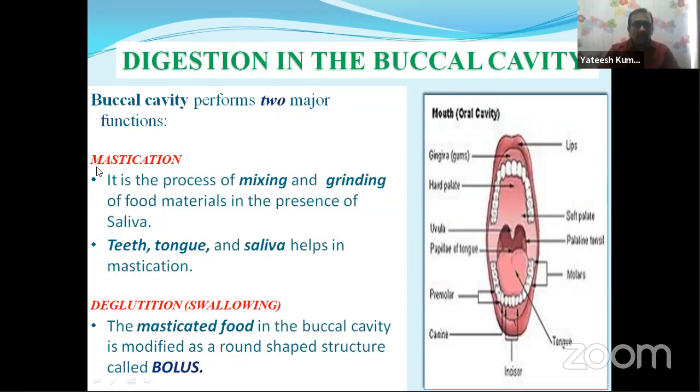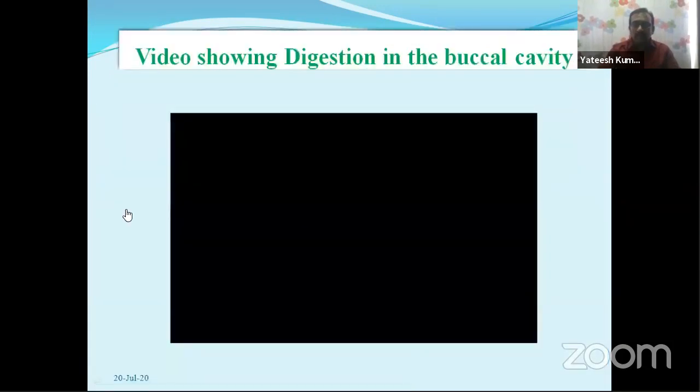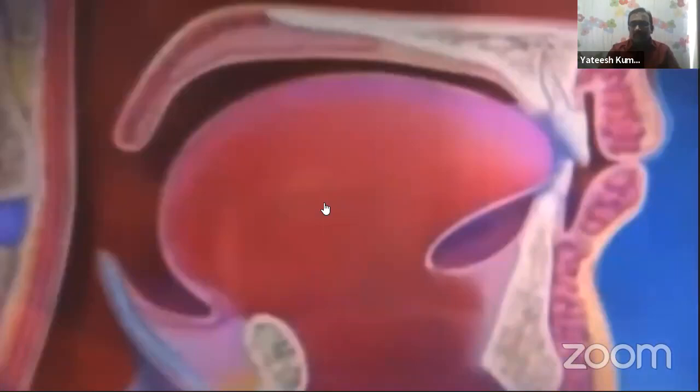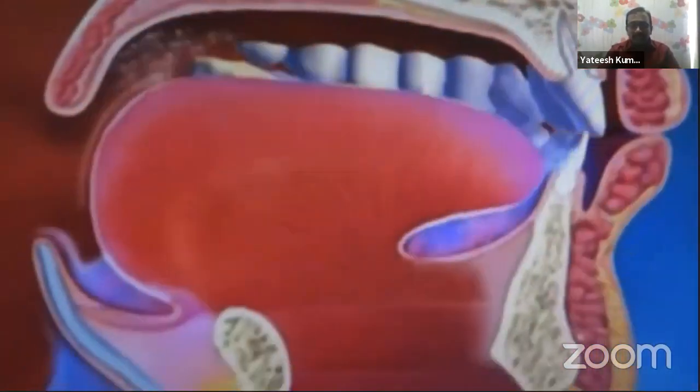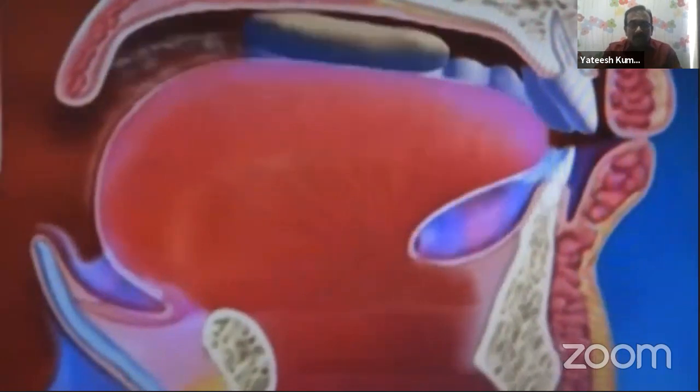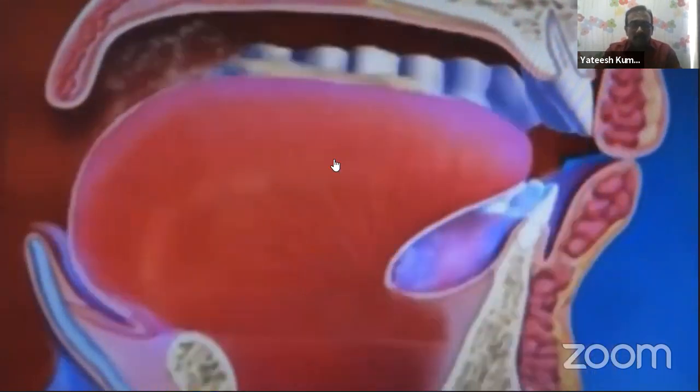Look here, one is mastication, second one deglutition, which is also called swallowing. Mastication. What is mastication? Look at this video. Here, the food material entering into the mouth, the buccal cavity, and the teeth are making the smallest pieces, and you also observe